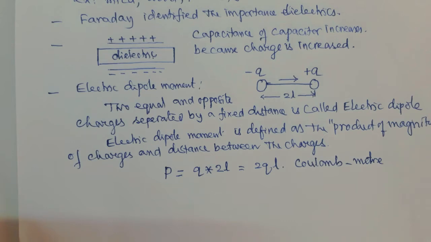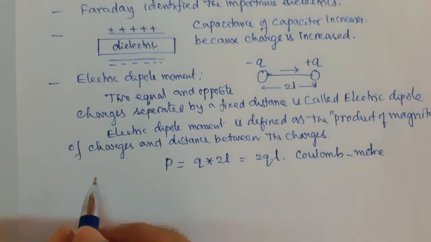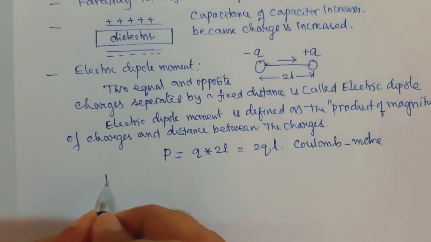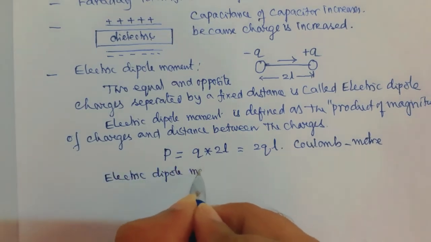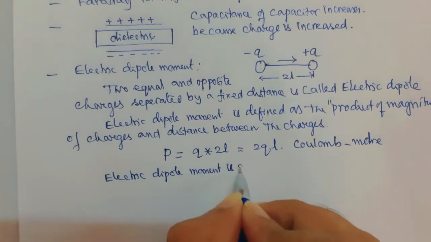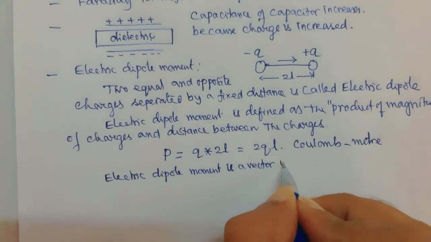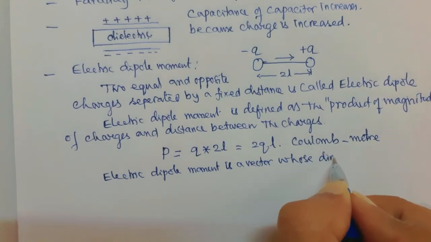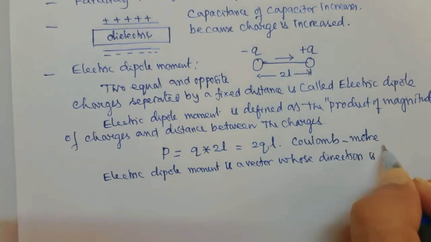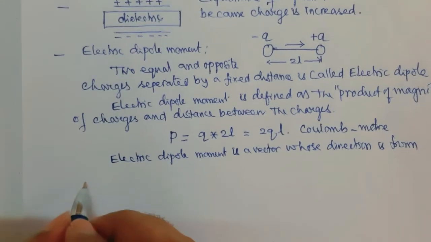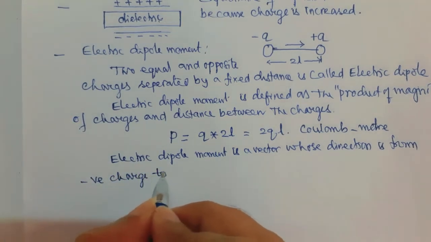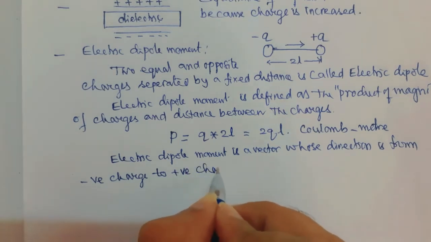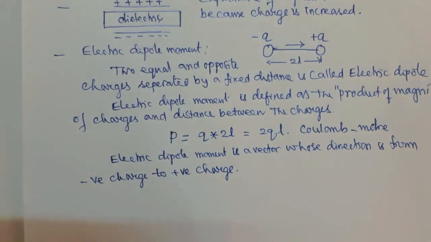The electric dipole moment is a vector whose direction is from negative charge to positive charge. Now this is the electric dipole moment.